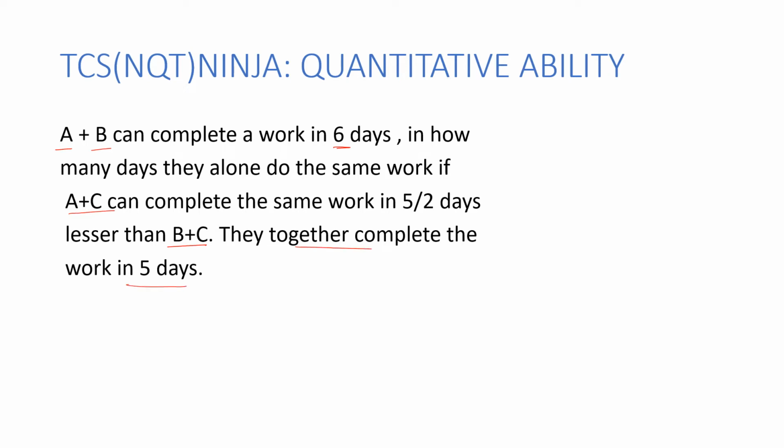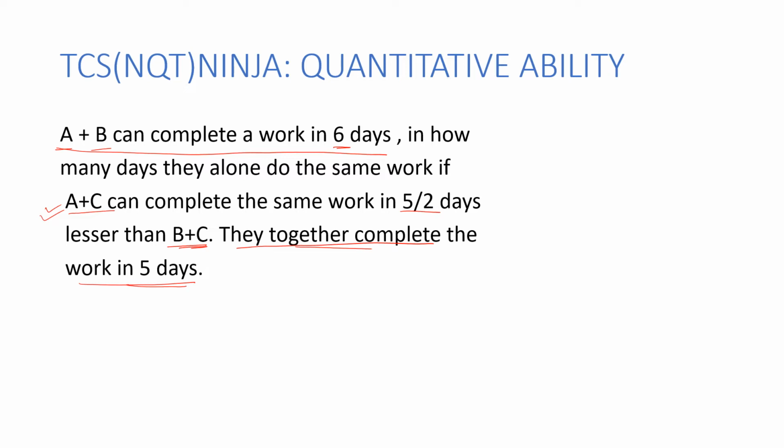So once I'm reading the question, I was comfortable with reading the first line till the comma. And then there was a slight confusion when it mentions A plus C can complete the same work in 5 by 2 lesser than B plus C. It seems to be a little awkward. But again, I believe you would be comfortable reading the last line. So they together can do it in 5 days.